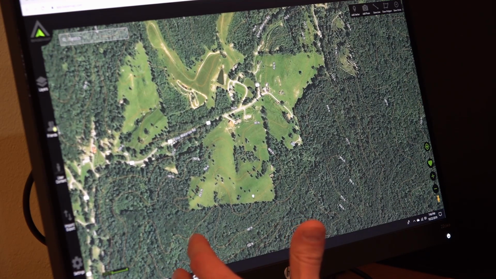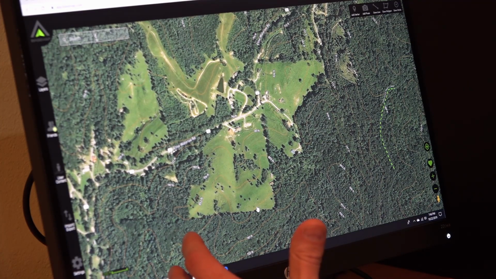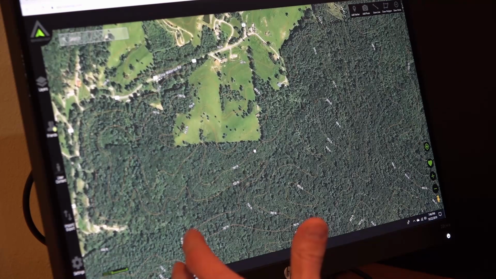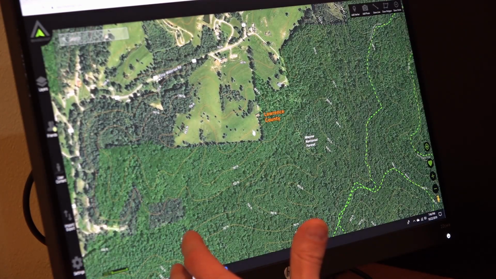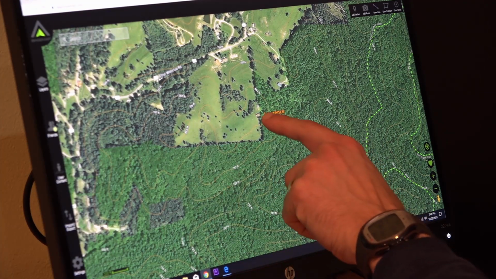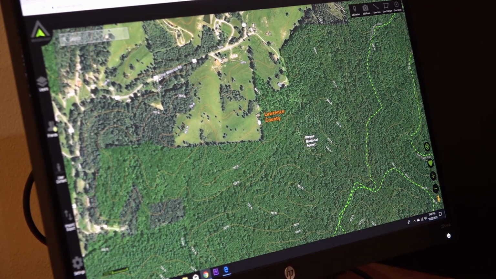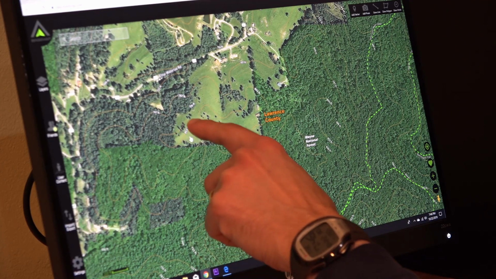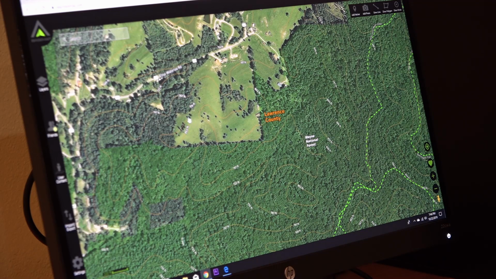Also pre-rut, they're going to be out there sparring, which is right now, we're getting near the end of October. So, especially right in here, there's some kind of a structure right here, a building, could be a house. But over in here, there's kind of a quiet pocket. This right here, the topo lines show a hilltop right there, so that's the highest point.